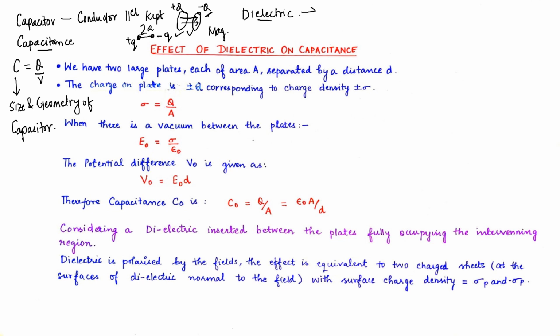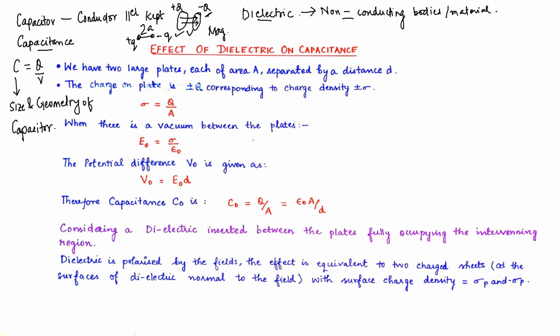So dielectrics are non-conducting bodies or non-conducting materials. We do not say insulator, but non-conducting. These non-conducting materials can be insulators also, but we are not specifying it.